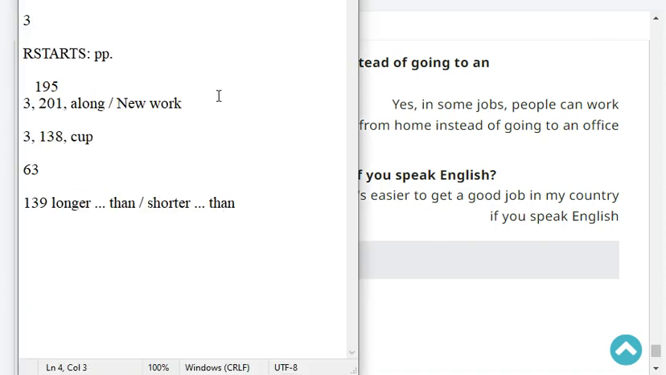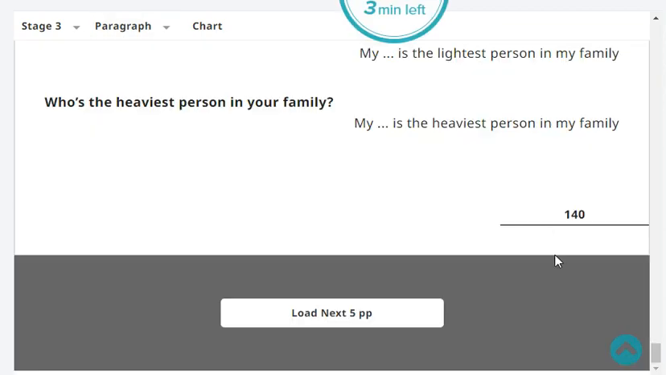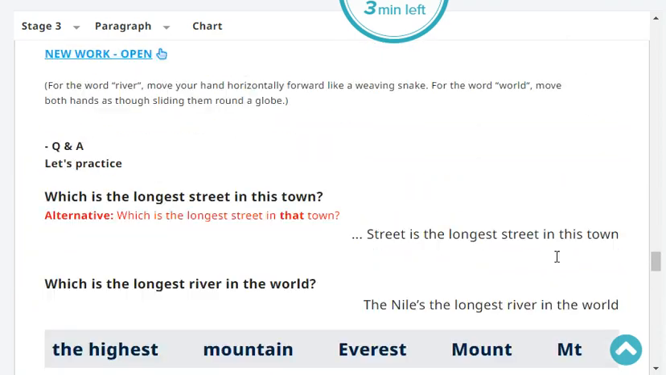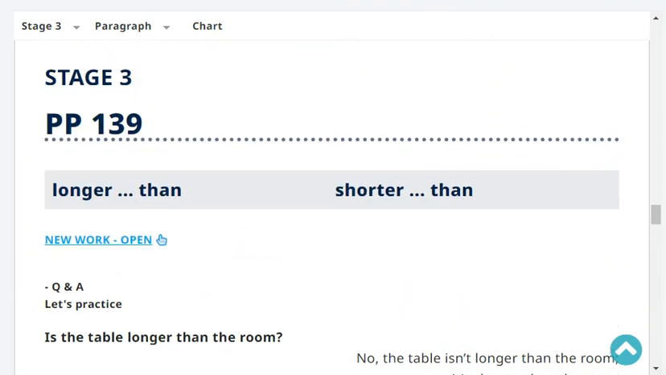Okay, our last reading is at page 138, stage 3. Last headword was cup. Okay, please start at page 139. Longer than, shorter than. Stage 3. Okay.